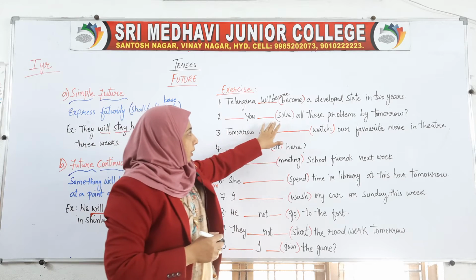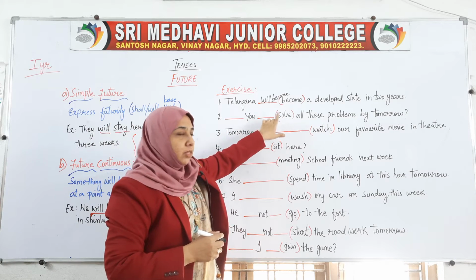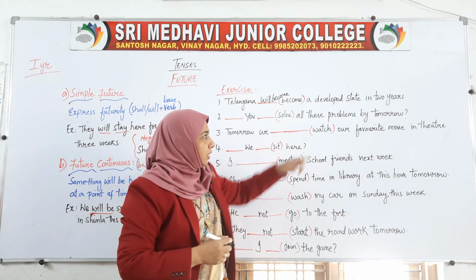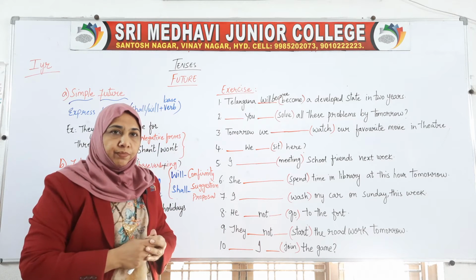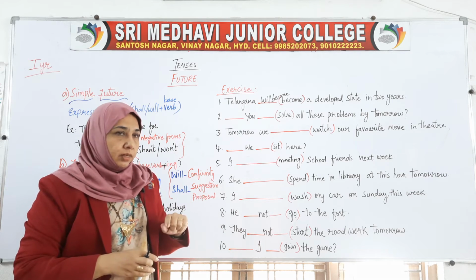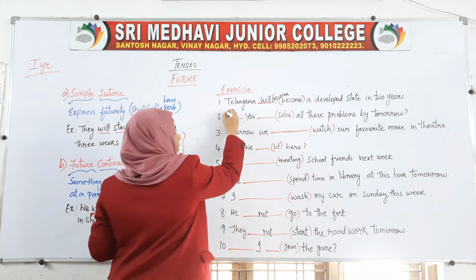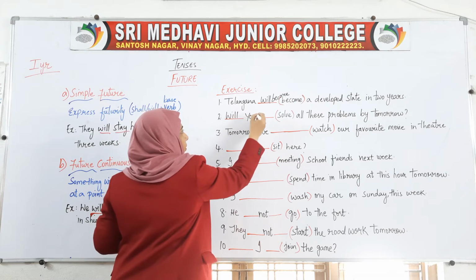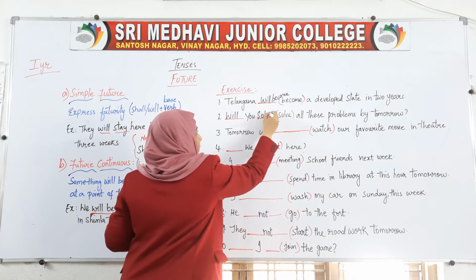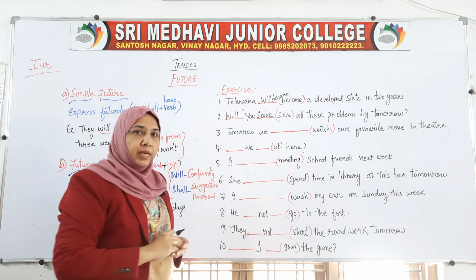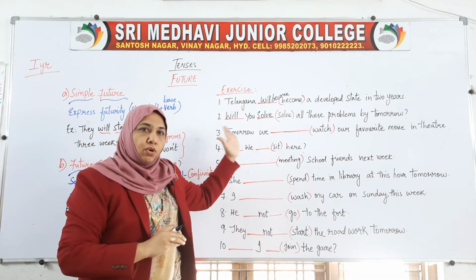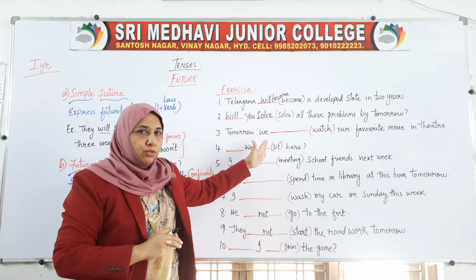Dash you, keep the solve form here: all these problems by tomorrow, asking today. So what would be the question? Will you solve all these problems by tomorrow? Will you solve all these problems by tomorrow?